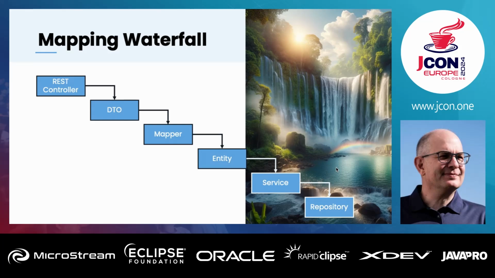Maybe you know that. If you use, for example, Quarkus or Spring Boot, you usually have kind of a REST controller or a REST resource. And there you usually have DTOs because you want to abstract the DTO model from the entity model. But what in fact happens is that there is a mapper in between, like MapStruct or ModelMapper. And what is often happening is that you just have more or less a one-to-one copy of the entity model in the DTO layer. And then you use one of these mappers and it maps one-to-one by naming convention to the DTOs. So you don't win anything or gain anything from that. It's just a copy of that.